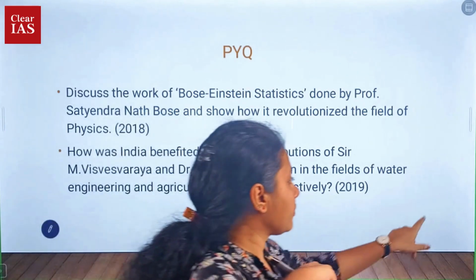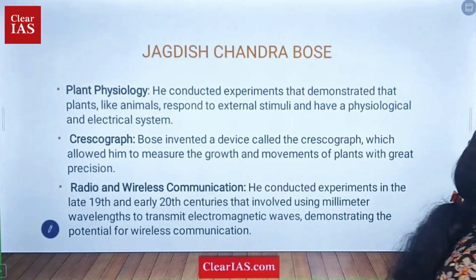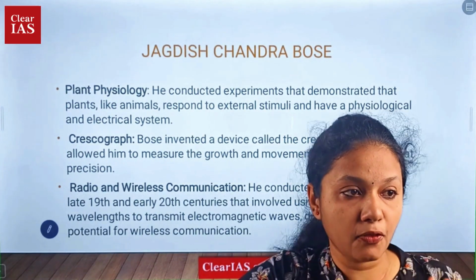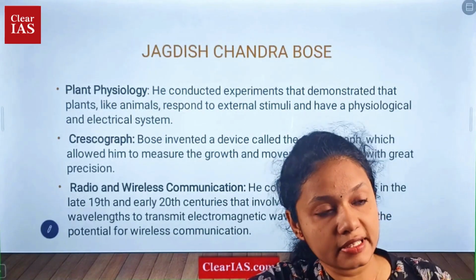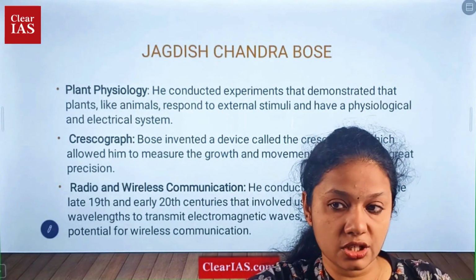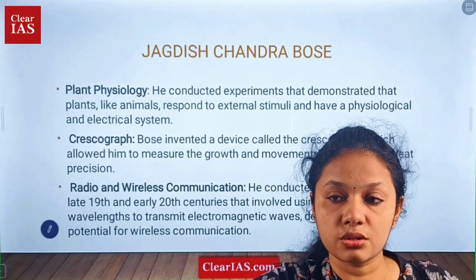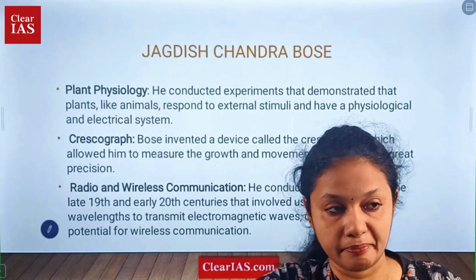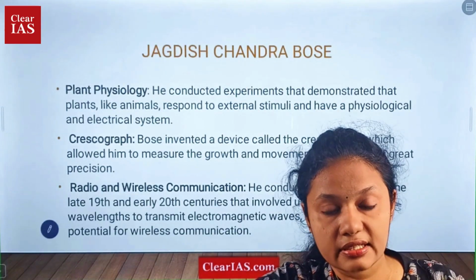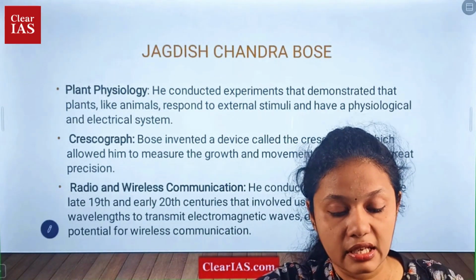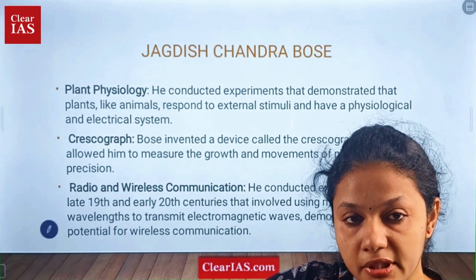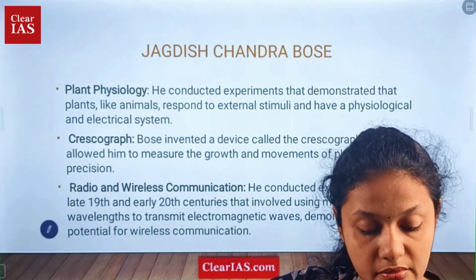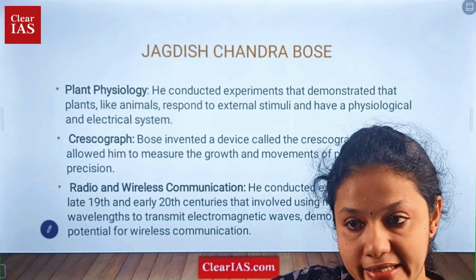So, the first scientist we discussed is Jagdish Chandra Bose, with 4 important contributions. First, in plant physiology, he identified that plants also respond similarly to animals to external stimulus. Second is the crescograph, a device to analyze the growth and movements of plants precisely.